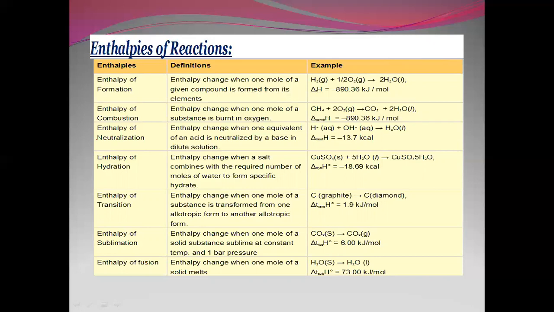Enthalpy of neutralization is when 1 gram equivalent of an acid is neutralized by 1 gram equivalent of a base in a dilute solution. Enthalpy of hydration is when a salt combines with a required number of moles of water to form a specific hydrate. Enthalpy of transition is when 1 mole of a substance is transformed from one allotropic form to another allotropic form. Sublimation is when 1 mole of a solid substance sublimes at a constant temperature and 1 bar pressure. Fusion is the enthalpy change when 1 mole of solid melts. So these are the examples for each category of enthalpies.